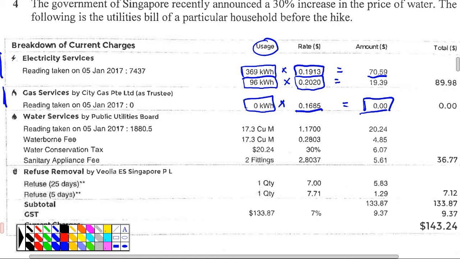Everyone needs to cook something, right? But what if they always take away? No, they always order. Now there's another possibility that they don't use gas. If I want to cook nowadays, they use an induction plate, right? They put the stove on top and switch on. It's a glass surface, and the glass becomes hot.